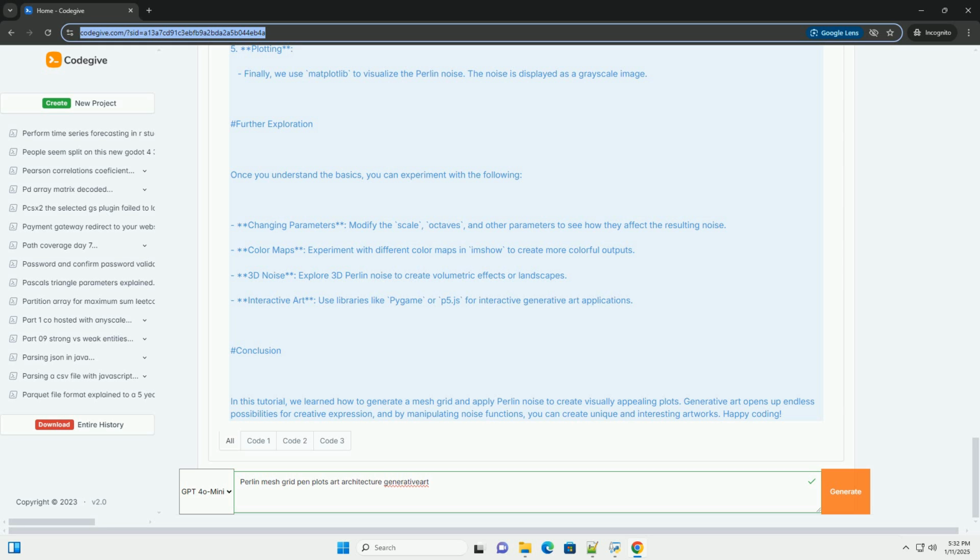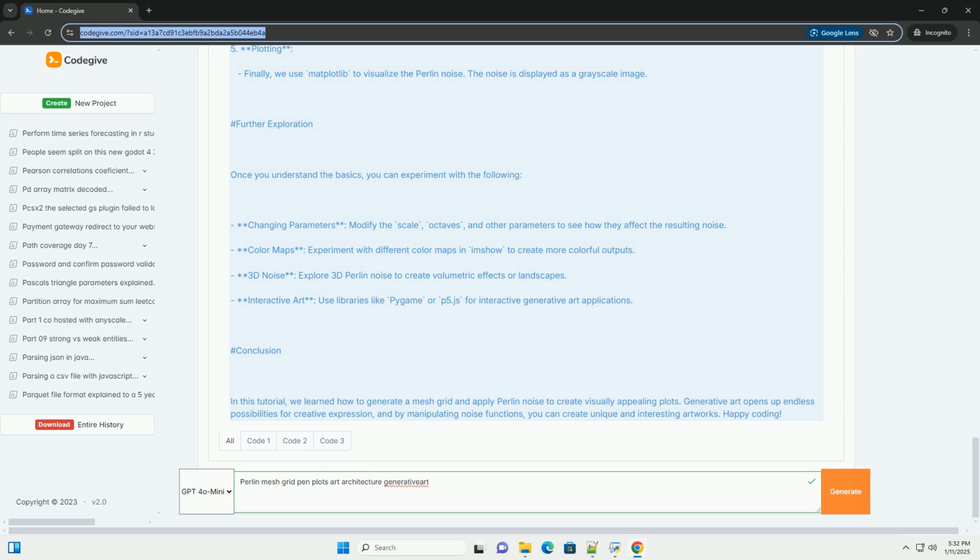Example code. Below is an example code that demonstrates how to use Perlin noise to create a mesh grid and plot it using Matplotlib. Explanation of the code. 1. Imports. We import necessary libraries. Noise is used to generate Perlin noise. 2. Generate Perlin noise function. The generate_perlin_noise_2D function creates a 2D array filled with Perlin noise values. Shape defines the dimensions of the output array. Scale, octaves, persistence, and lacunarity control the characteristics of the noise.